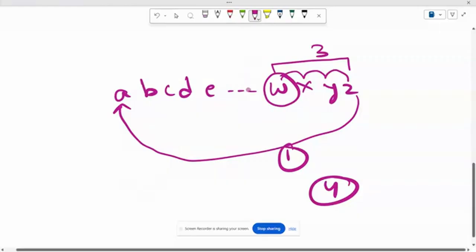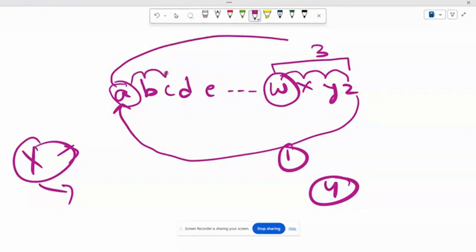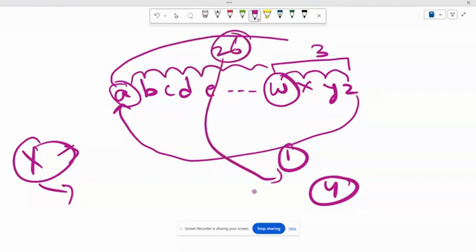Now how can it be maximum? You have reached A, but somehow, say for a person X who is doing this, a foolish person, he reaches this A but still wants to go through a cycle again, A to B, B to C, C to D, like this 26 times. 26 plus 4 equals 30.